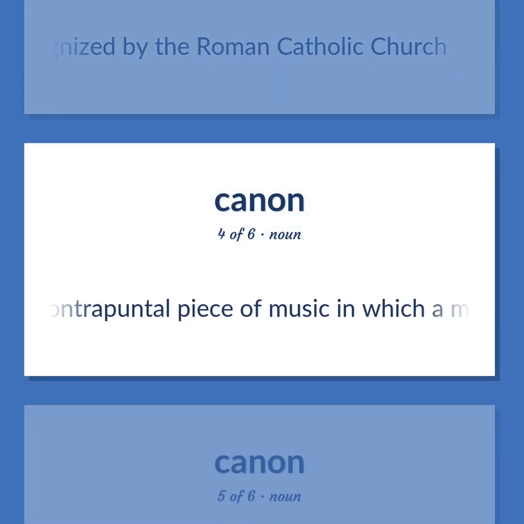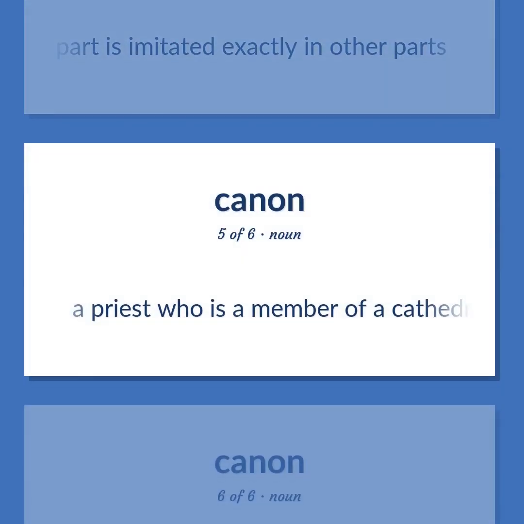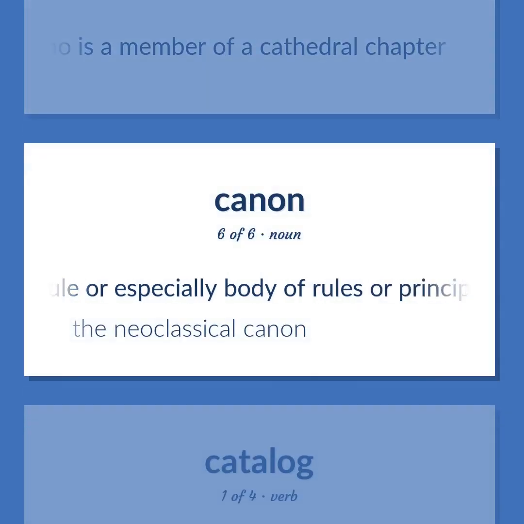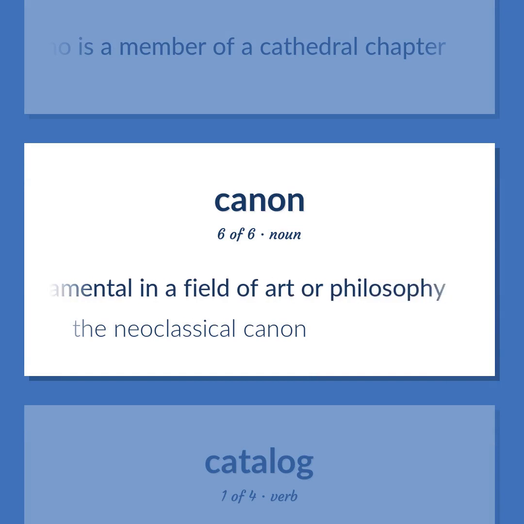A contrapuntal piece of music in which a melody in one part is imitated exactly in other parts. A priest who is a member of a cathedral chapter. A rule or especially body of rules or principles generally established as valid and fundamental in a field of art or philosophy. The neoclassical canon.